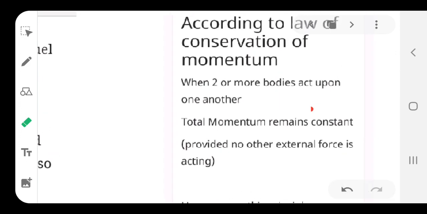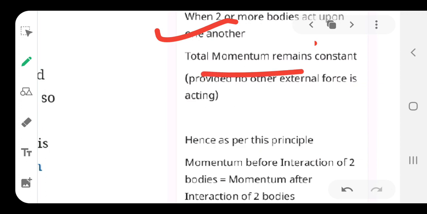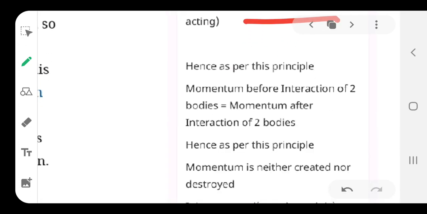Now, as I have told you, in the law of conservation of momentum, two bodies act upon one another and the total momentum in the system remains constant, provided, as I have told you, no external force is acting in the system, okay. So, as we know, momentum before collision, or before the interaction of the bodies, equals momentum after interaction.